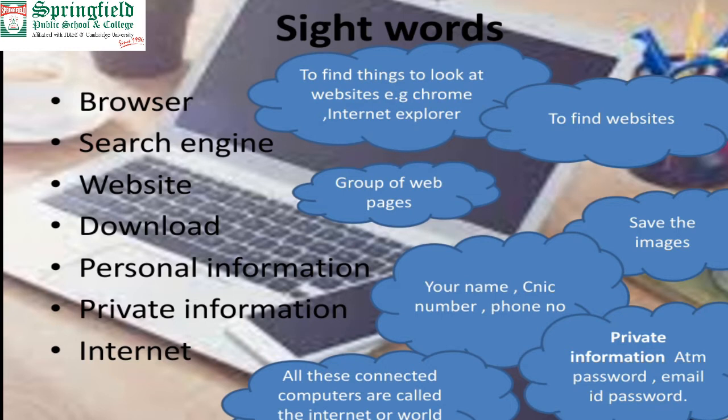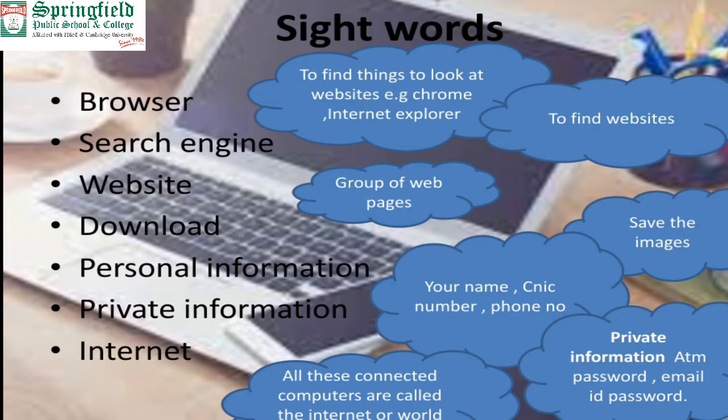Okay, personal information is our CNIC, our name, our phone numbers, which belong to a person. Okay, which is our personal property. Private information means our passwords, email IDs, ATM numbers, all the passwords which others don't know. Personal information may be known by other people, like our family members: our name, our CNIC number, our cell phone numbers. But private information is that information which is kept by myself. I will not tell it even to my mother or father, and I will not share it even with my siblings.